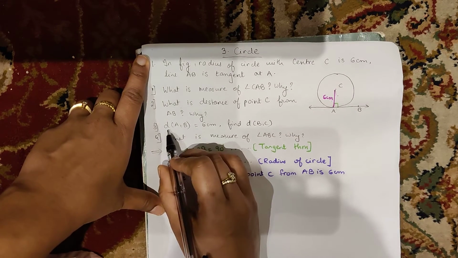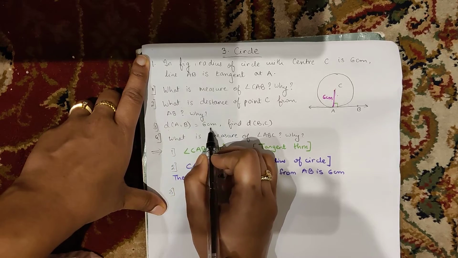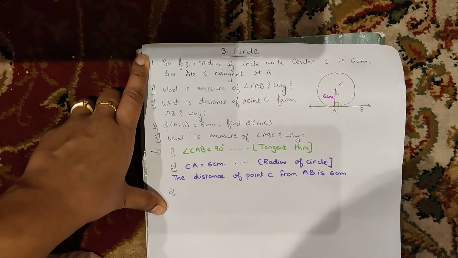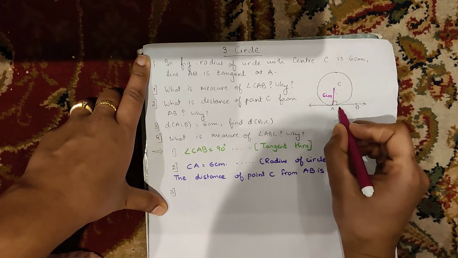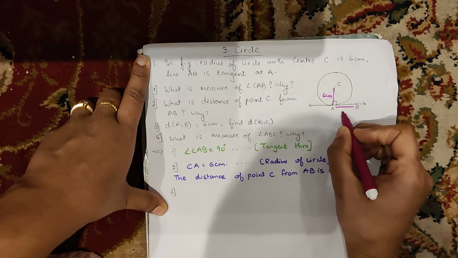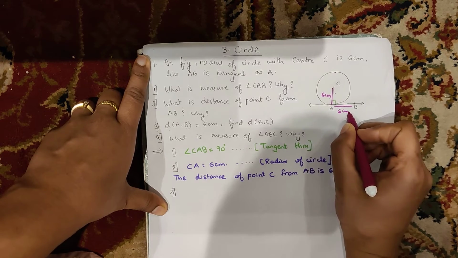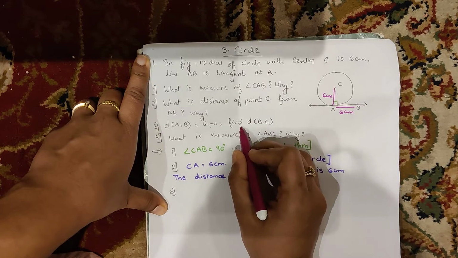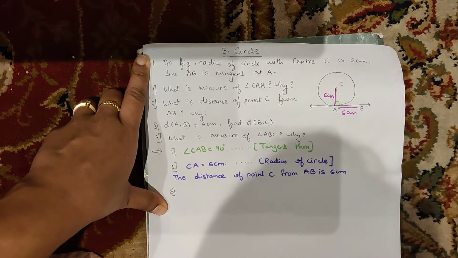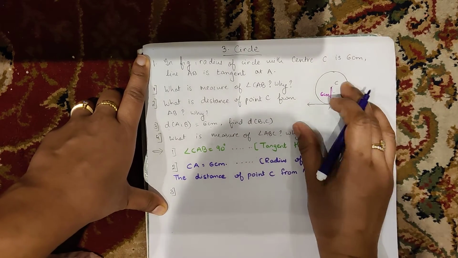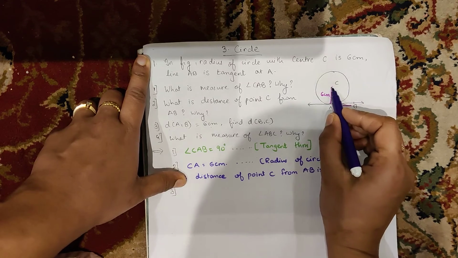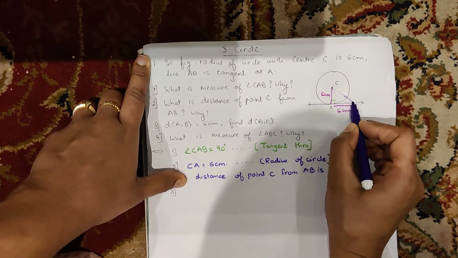The next question is distance of AB is equal to 6 centimeter. So where is our distance AB? This is our distance AB. Okay, this distance of AB, this is also of 6 centimeter. Our question is find the distance of BC. That means we have to find distance of BC. Just join B and C.